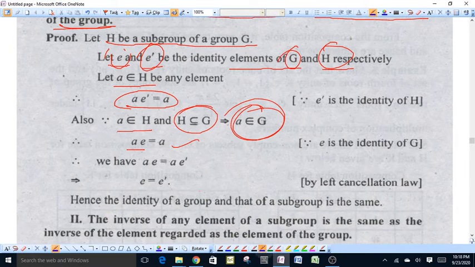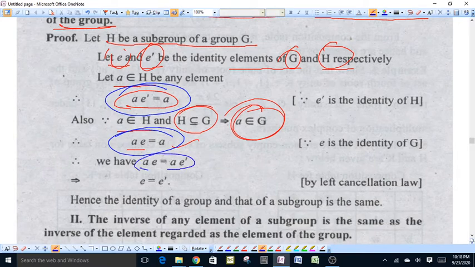In these two equations, right hand side is equal, therefore ae will be equal to ae dash. By using left cancellation law, a will be cancelled out and e will be equal to e dash. Therefore identity element of group and that of subgroup is same.